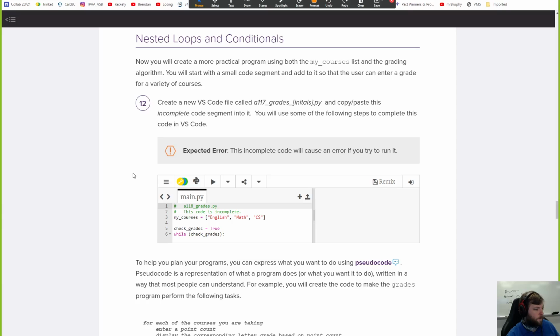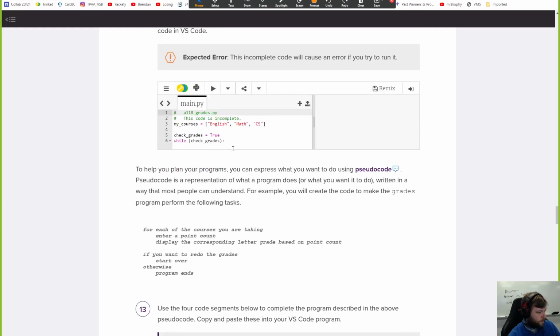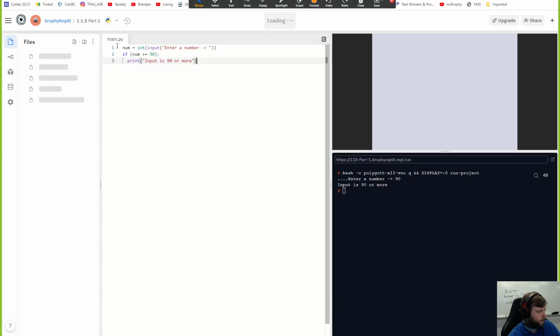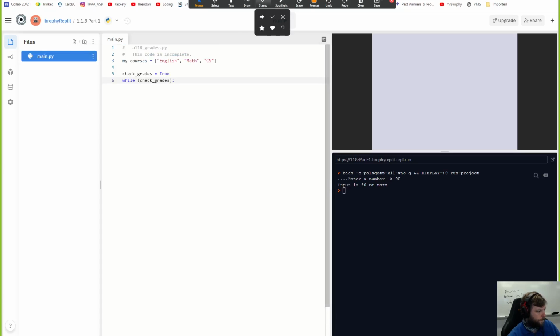All right, nested loops and conditionals almost done. Now you'll create a more practical program using both my courses list and a grading algorithm. Start with a small grade segment. Create a new thing. Okay, I'm going to do this in my Replit.